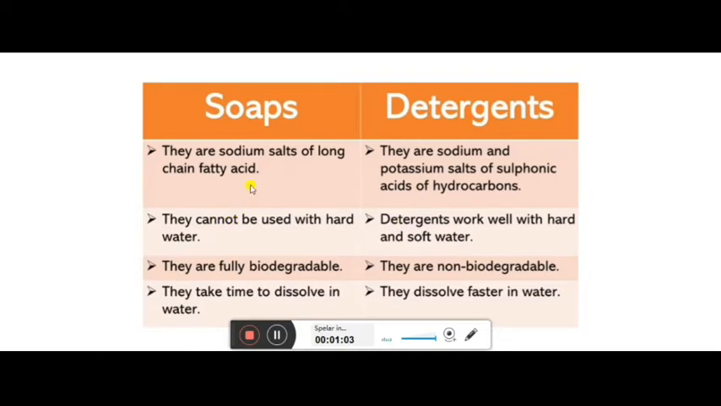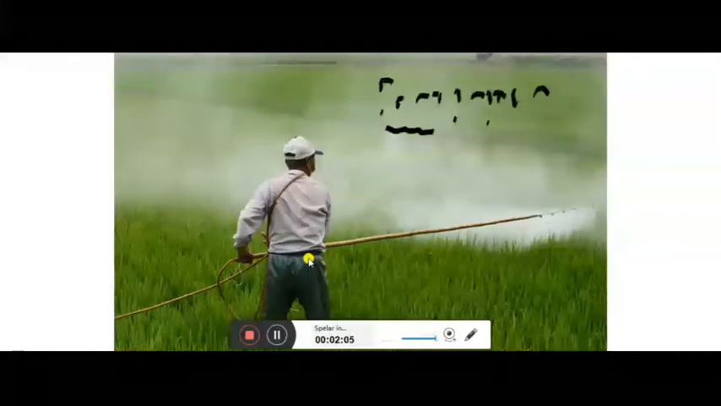And soaps cannot be used in hard water, whereas detergents are so strong that they can be used in both hard and soft water. Next, soaps are fully biodegradable, that means they can be decomposed. But detergents, since they are very hard and made up of lots of chemicals, are non-biodegradable. And soaps take time to dissolve in water, whereas detergents dissolve much faster in water.